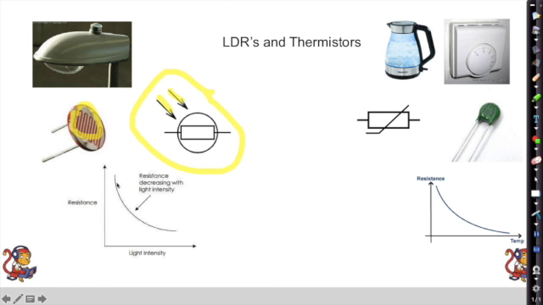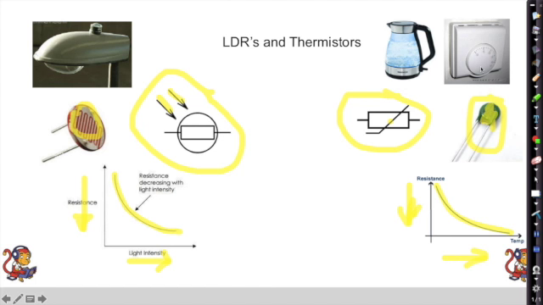You also need to know the shape of the graph. The shape of the graph is that as the light intensity goes up, the resistance goes down. Thankfully, thermistors have got the same shape of graph. So as the temperature goes up, the resistance goes down. There is our thermistor, that's what they look like. This is the symbol for it. You don't need to know what they look like, but you do need to know the symbol. You also need to know some examples of where they occur. They occur in kettles, so when it gets too hot, the kettle turns itself off, and in a thermostat as well.